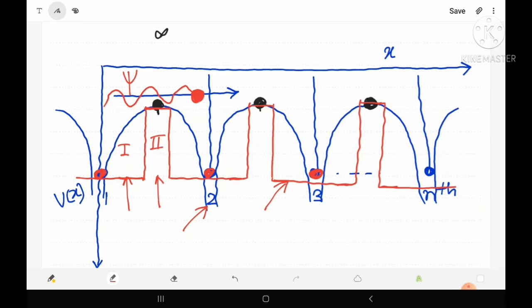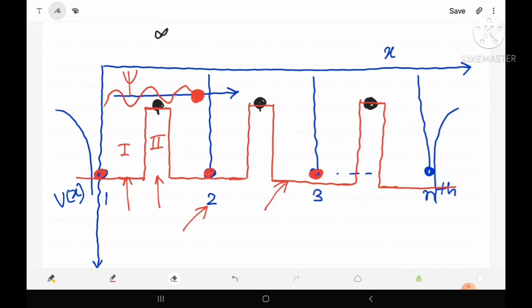So now we are going to erase the hyperbolic curves, and we will consider only the rectangular curves to explain the behavior of the free electron. Now we have these types of zones.